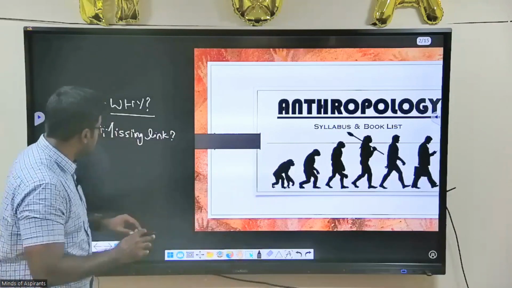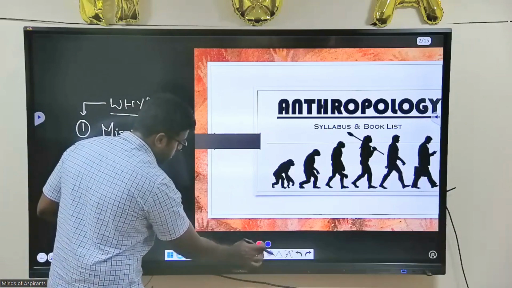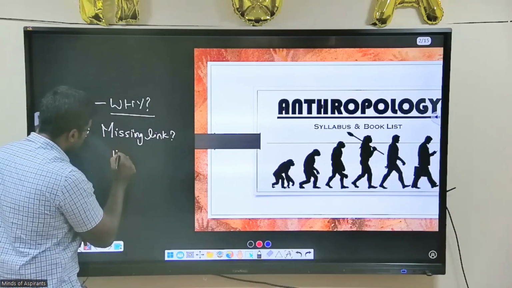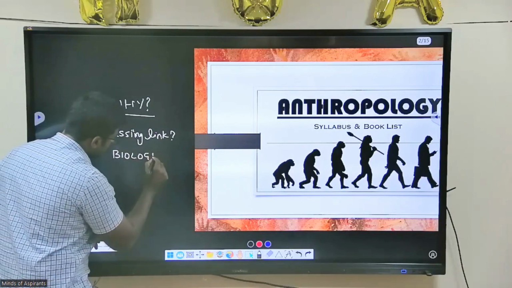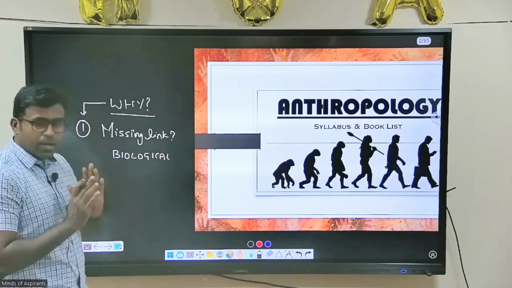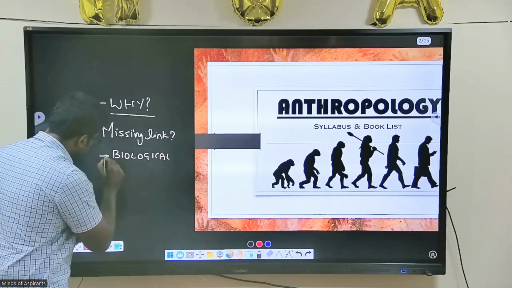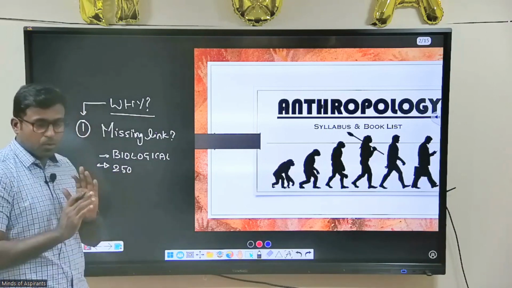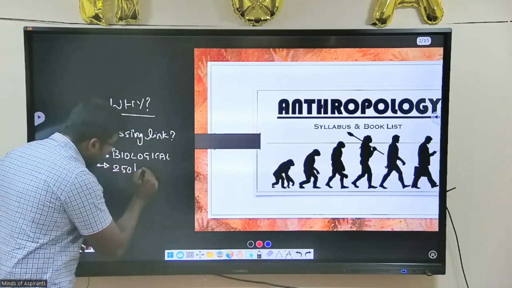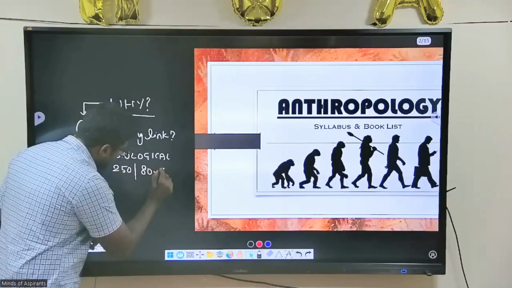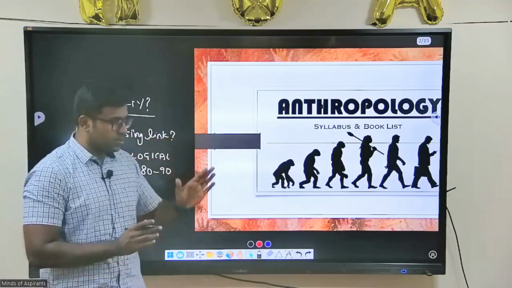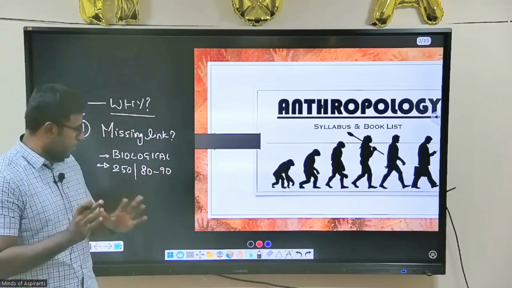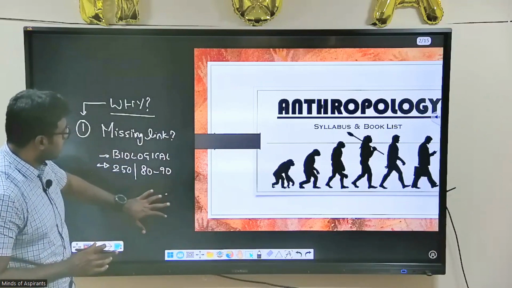What are the evidences? That is what you will study as the first part. So please, you can note this down also. The first part of the anthropology syllabus is biological anthropology. This is the part which has the maximum marks in paper 1. In 250 marks, you will cover nearly 80 to 90 marks. If you start finding the answer to this simple question, you will find an answer for 80 marks in your mains. What those portions are is what I'm going to show you now.